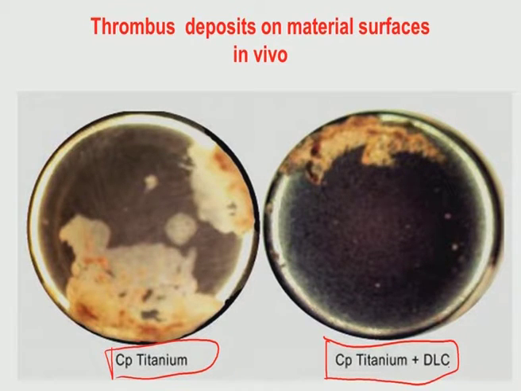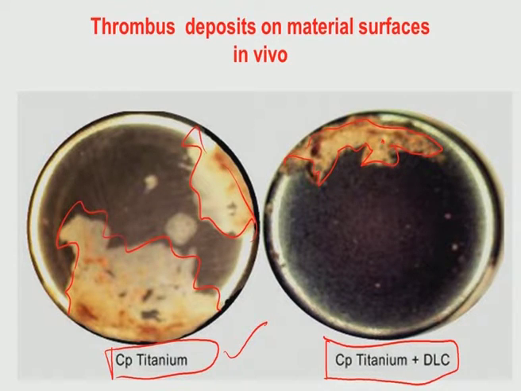After standard hemocompatibility testing, in commercially pure titanium you can see huge, significant thrombus formation. But with the DLC coating, the thrombus formation is significantly reduced. If you do some quantification, you can see quantitatively that thrombus formation is statistically much less than in commercially pure titanium without the diamond-like carbon coating.